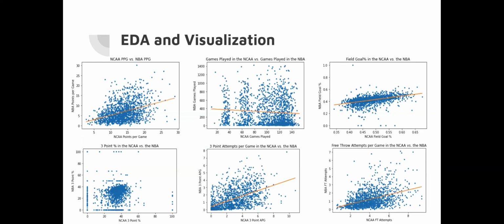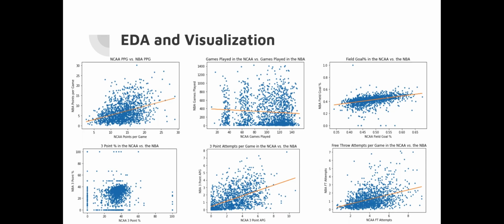Okay, so I'll be covering basically EDA and general visualizations that we did. Our primary research questions that we wanted to answer with this are: how can we use readily available NCAA and NBA data sets and data analysis to visualize and describe the data and their relationships? And so we wanted to compare the NCAA player statistics with the NBA player statistics and also answer how do players' physical attributes affect their performance and roles in the NBA.